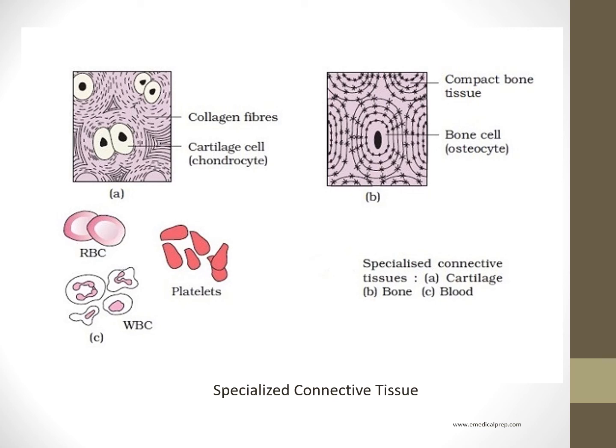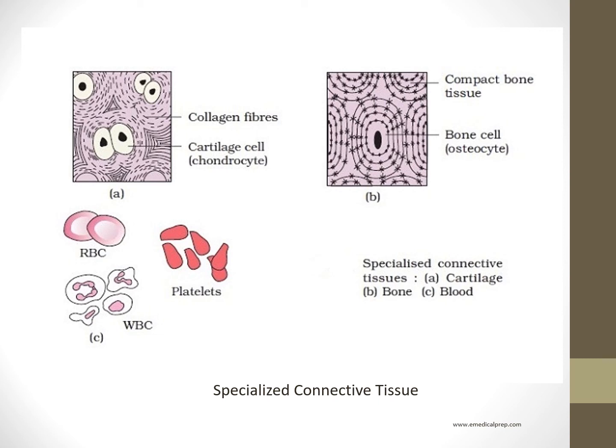In figure A, we see the cartilage. Cartilage cells are chondrocytes. They are enclosed in a special region. We see the collagen fibers. B diagram is of a bone. Bone is also a specialized connective tissue in our body.